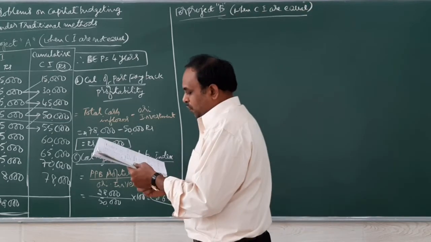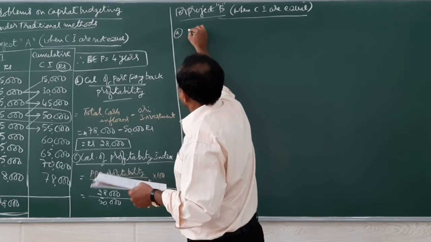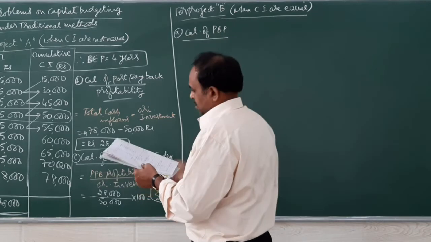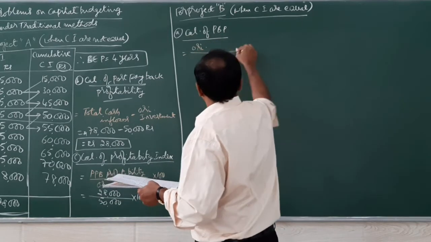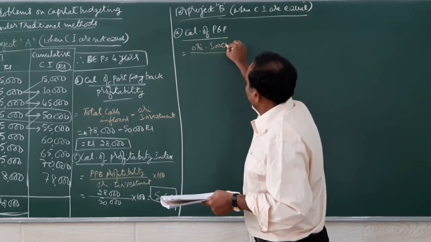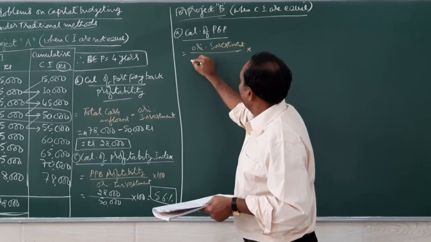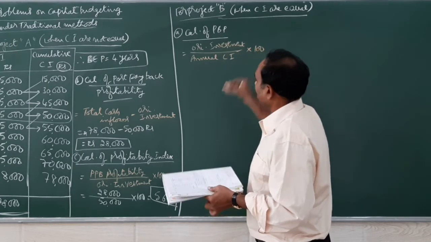So when cash inflows are equal, how to go about the calculation? First one, calculation of payback period. So payback period, it is there when the cash inflows are equal. I will go for the formula: original investment divided by annual cash inflow into 100.